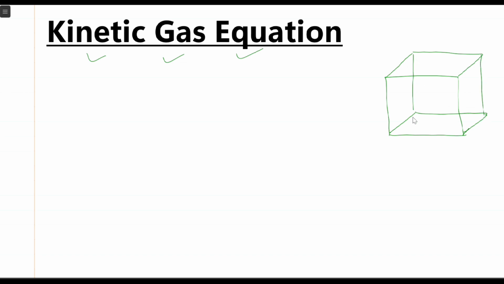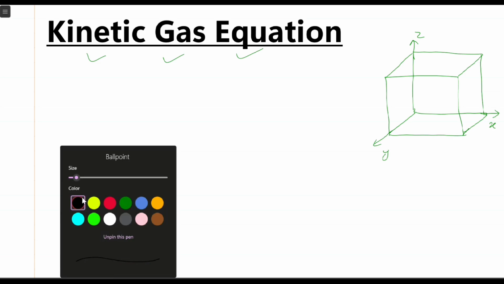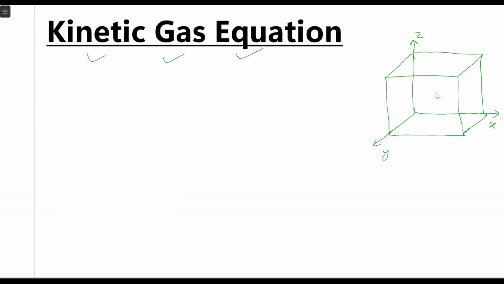Three-dimensional box, and three sides of this three-dimensional box, that is this side, and this side, can be considered to be x direction, y direction, and z direction, or simply x-axis, y-axis, and z-axis. Now let us consider there is a particle over here somewhere in the box.